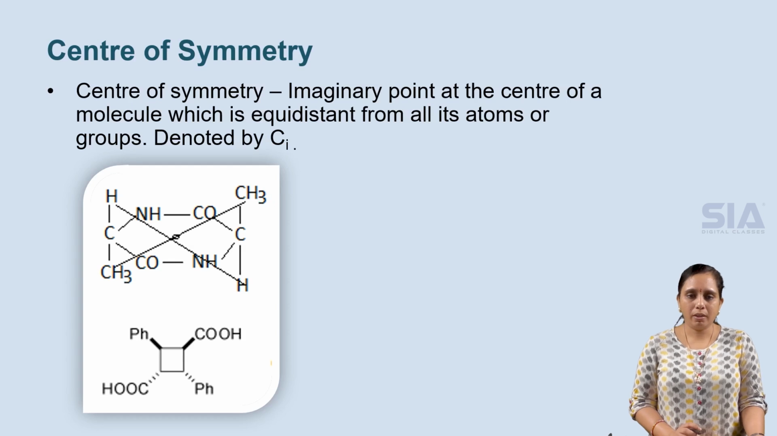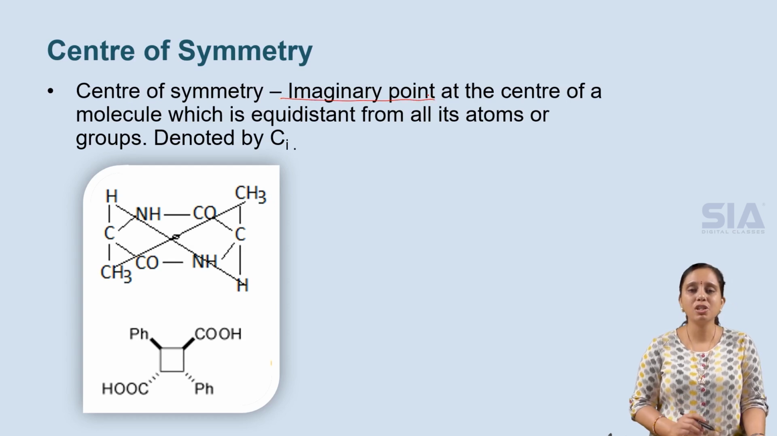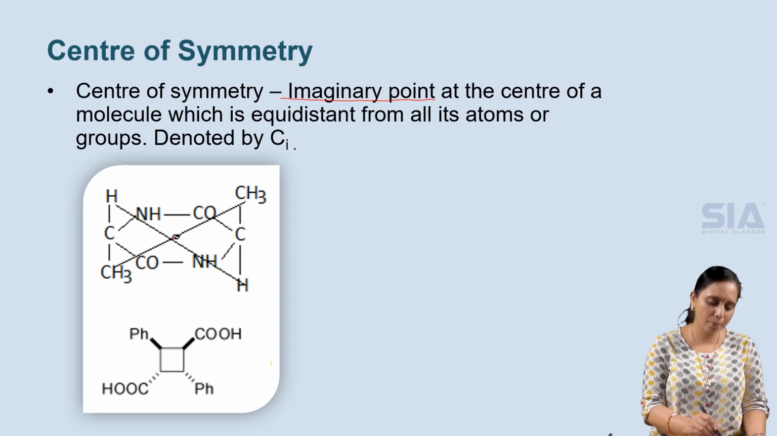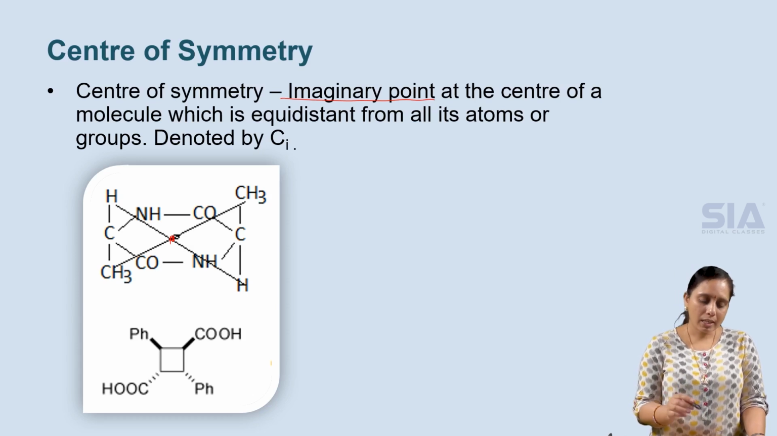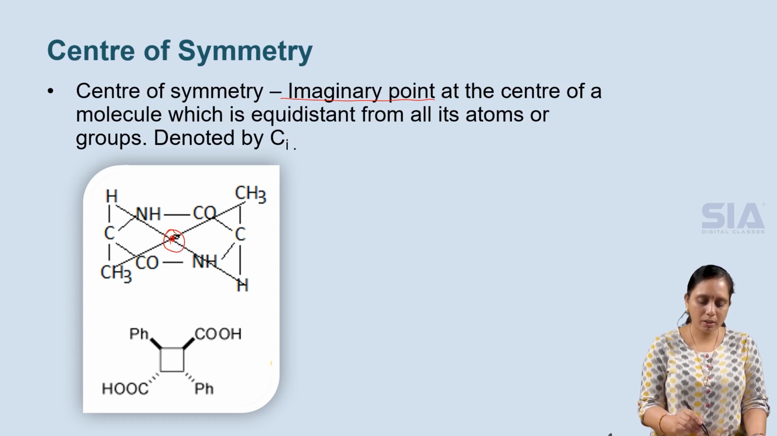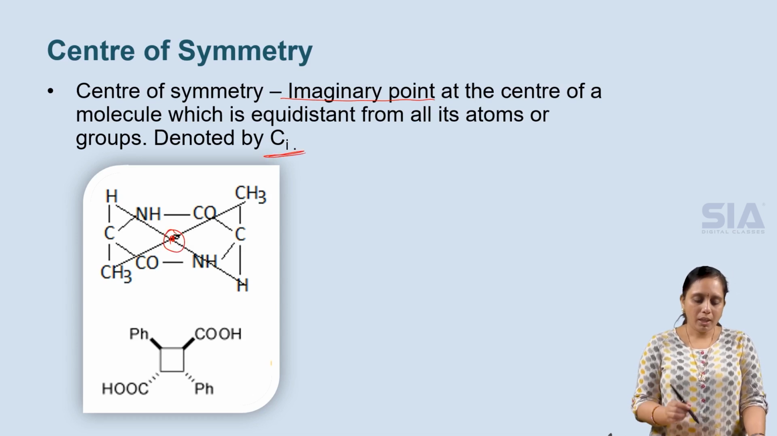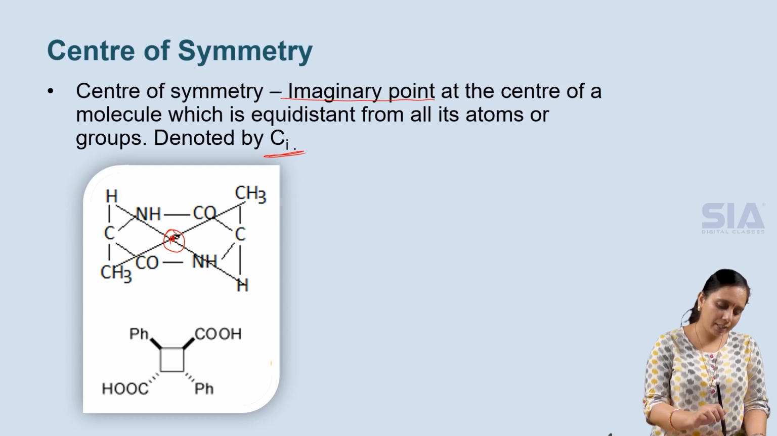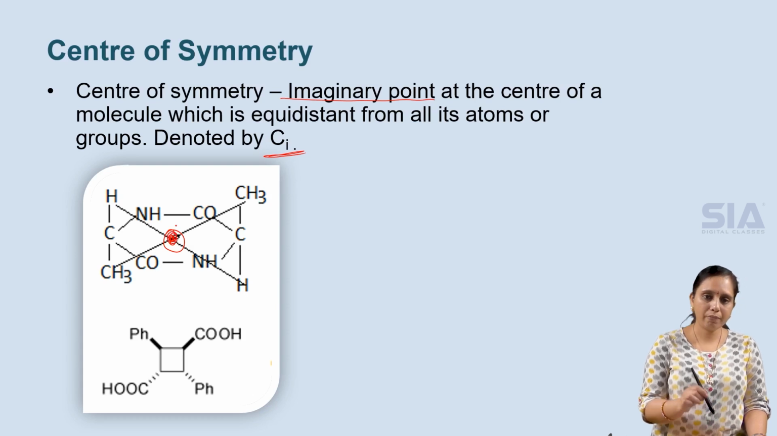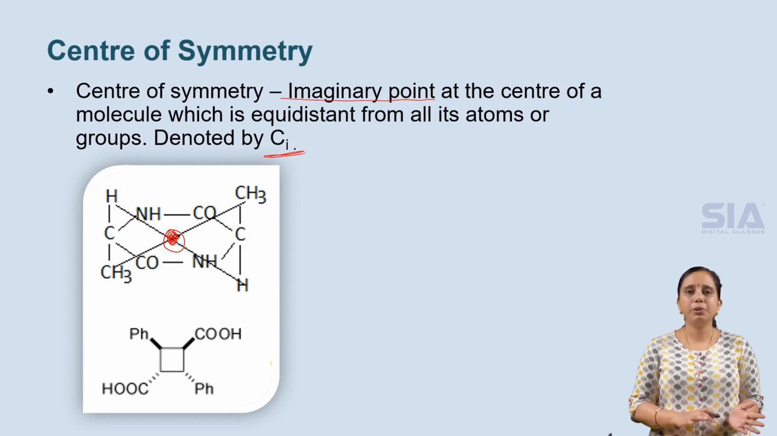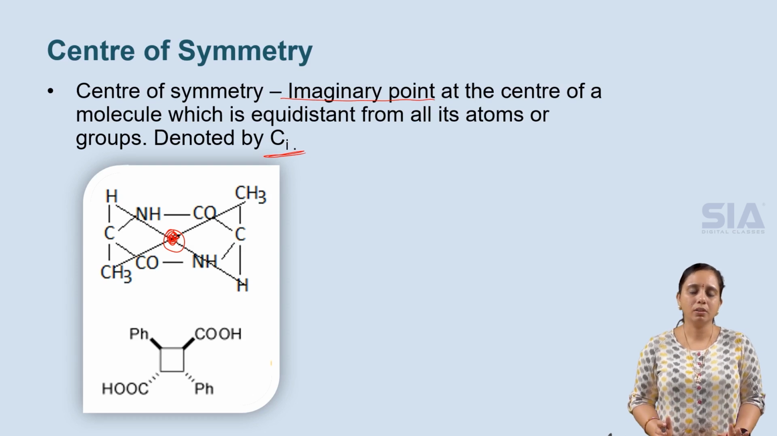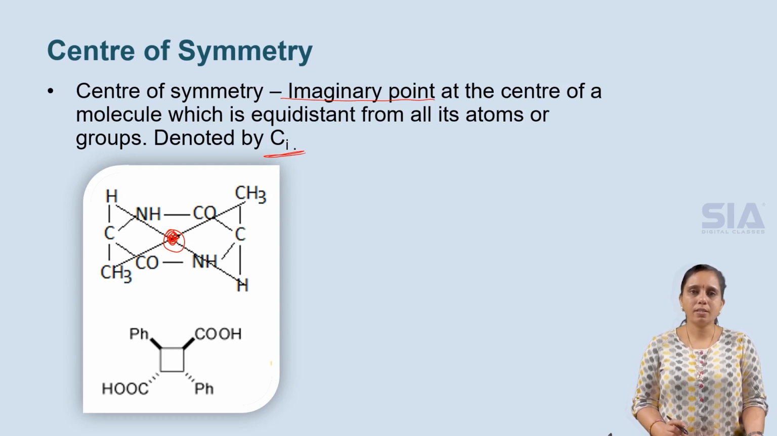Next comes center of symmetry. Center of symmetry is an imaginary point present at the center of the molecule, where all the atoms are placed equally. The distance from the center to all the atoms is equal. Such a point is called the center of symmetry, and it is denoted by Ci. If there is a line passing through this point, the molecule can be divided into two identical halves. Such a property is called center of symmetry.